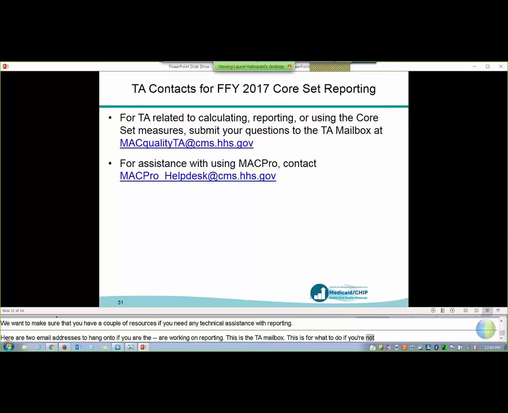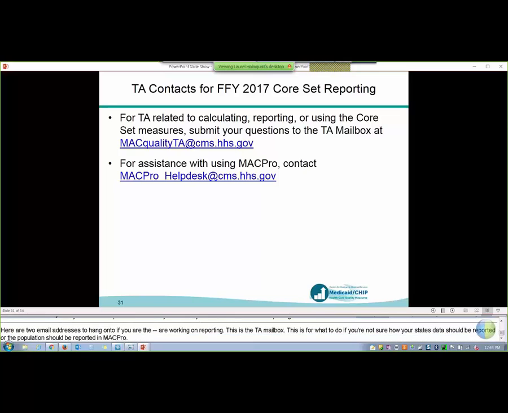The second email is to the MACPRO help desk, and they can help you with any technical issues with MACPRO, such as access or issues with the site not functioning. Those of us on the TA team are happy to help figure out the best way to report your state's data into MACPRO, but we only have read access to your data, and we can't help with some of the technical pieces of the site. And again, if you're not sure who to email, there's no wrong door. We can help make sure you get connected to the right person to help you.